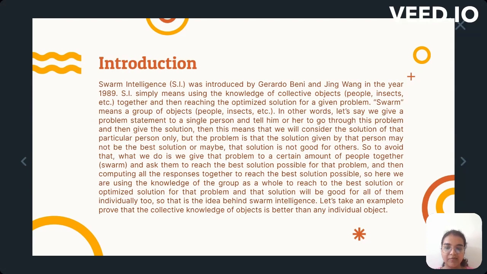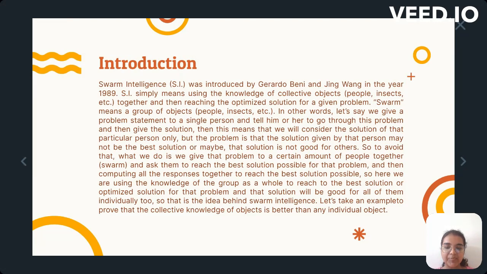So, to avoid that, what we do is we give the problem to a certain amount of people together, a swarm, and ask them to reach the best solution possible for that problem, and then compute all the responses together to reach the best solution possible. So, here we are using the knowledge of the group as a whole to reach the optimized solution for that problem, and the solution will be good for all of them individually too. So that is the idea behind swarm intelligence.